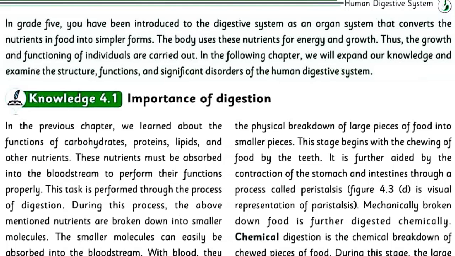In grade 5, you have been introduced to the digestive system as an organ system that converts the nutrients in food into simpler forms. The body uses these nutrients for energy and growth. Thus, the growth and functioning of individuals are carried out. In the following chapter, we will expand our knowledge and examine the structure, functions, and significant disorders of the human digestive system.